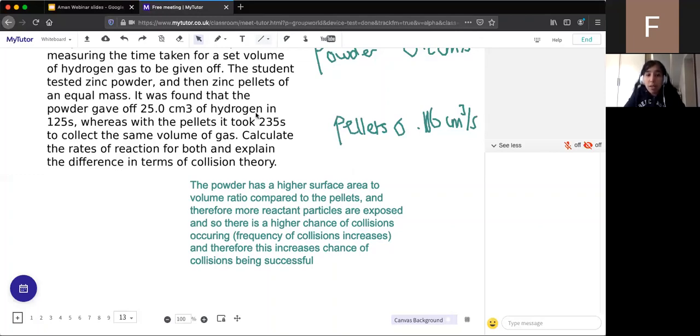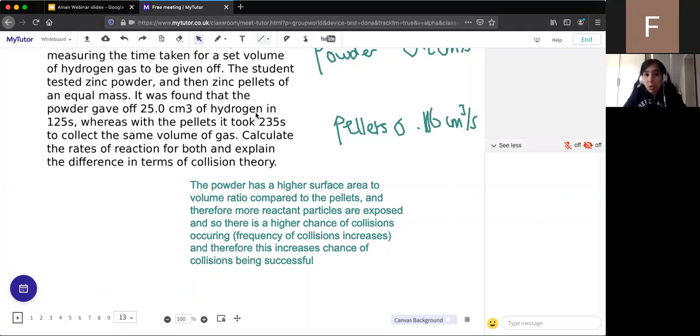You're exactly correct. Someone's asking me, how does the powder react faster since the rate is 0.2, whereas the pellets is 0.106? Pellets are not smaller than powder. Powder is smaller than pellets. Powder's the smallest. 0.106, is that a faster rate, or is 0.2 a faster rate? If 0.2 is being produced per second, that is a faster rate than 0.106.